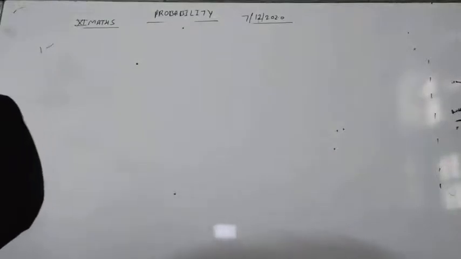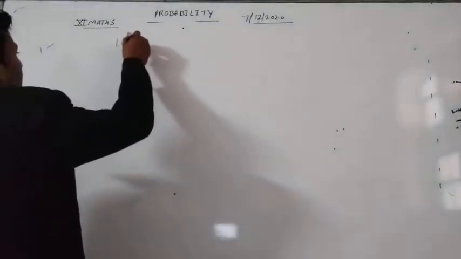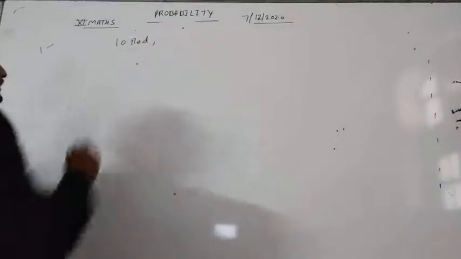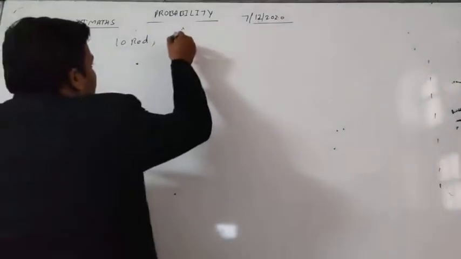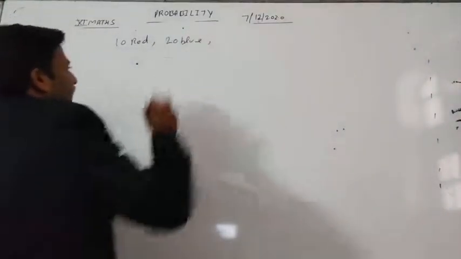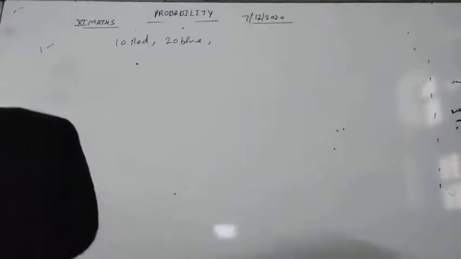So student, in the first question there are 3 types of marbles: 10 red marbles, 20 blue marbles, and 30 green marbles.